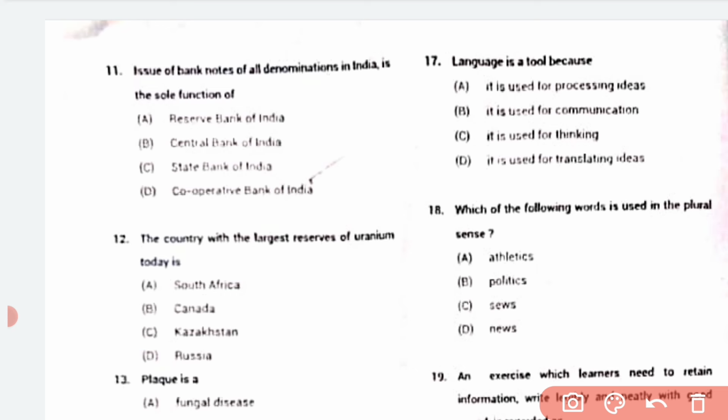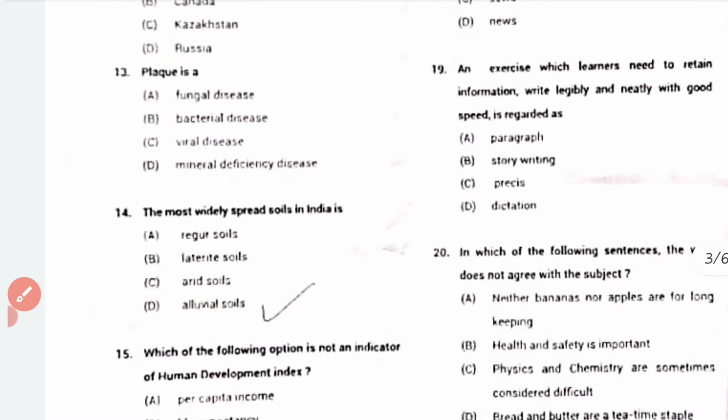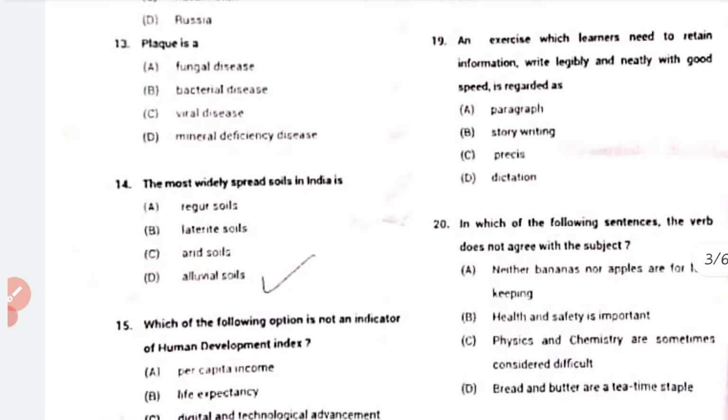17. Language is a tool because it is used for communication, to communicate with each other. 18. Which of the following word is used in the plural sense? For this also I'm not sure. So the question is which of the following is used in the plural sense. So I'll take C. Because A, B and D, they can be used both as plural and singular, so I'll take C as the correct answer. C.